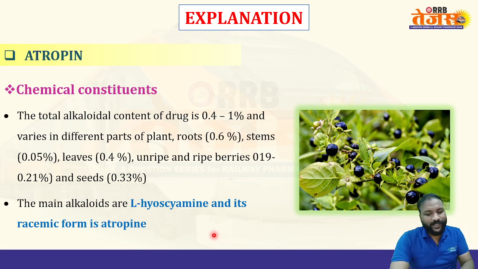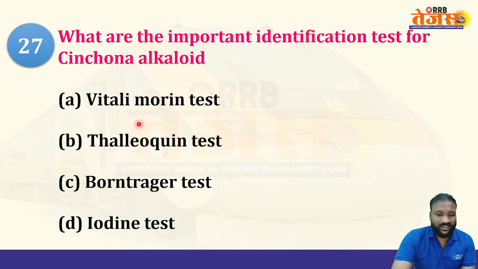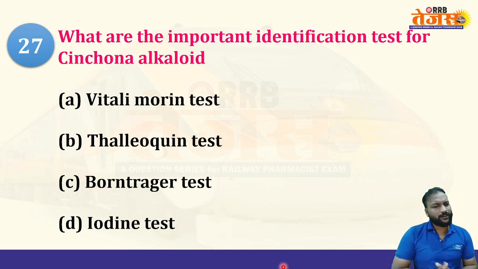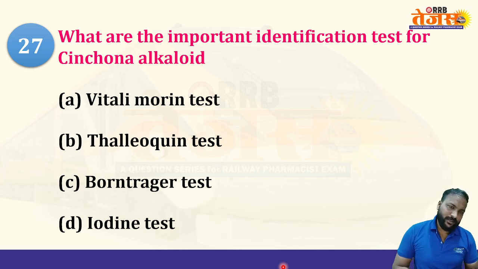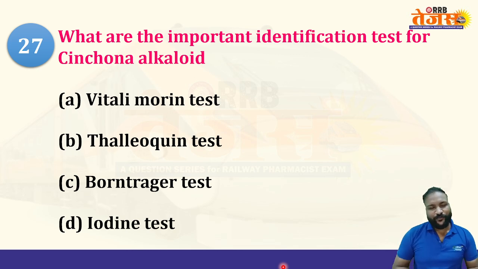27th question of this series. What are the important identification tests for cinchona alkaloids? Option A, Vitali-Morin test. Option B, Thalleioquin test. C, Borntrager's test, and D, iodine test. So what is the right answer here? Hurry up, post your answers in the comment box. We're almost at the end.